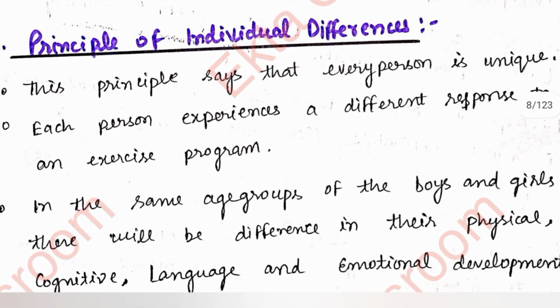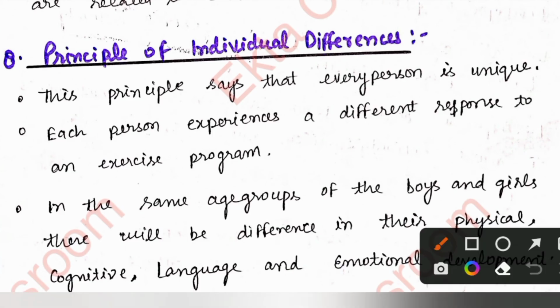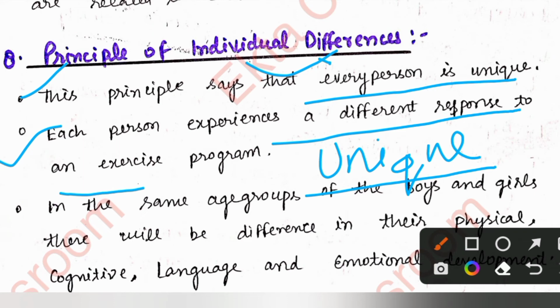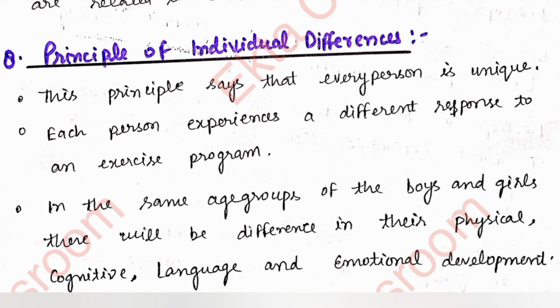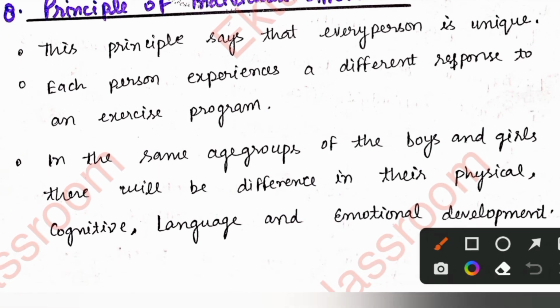Everything is interrelated. Next, the principle of individual differences. As you can understand from the term, every person has a unique identity, unique behavior, unique quality. Everyone is unique. This principle says that each person experiences a different response to an exercise program. In the same age group of boys and girls, there will be differences in their physical, cognitive and emotional development. Obviously this is very true.